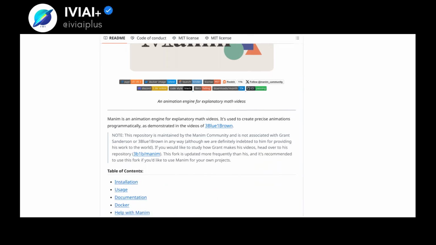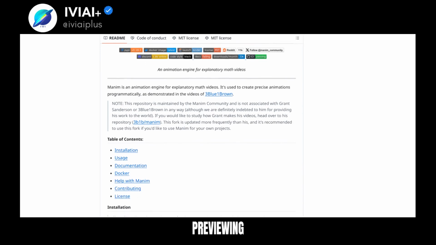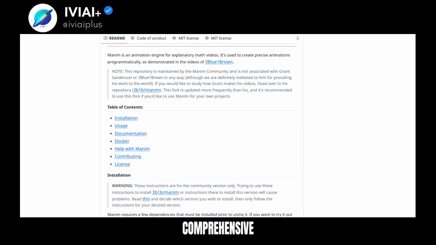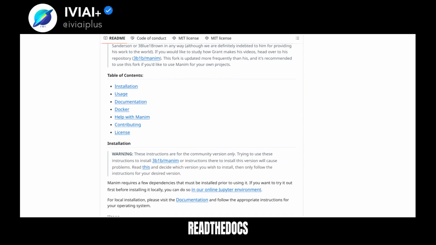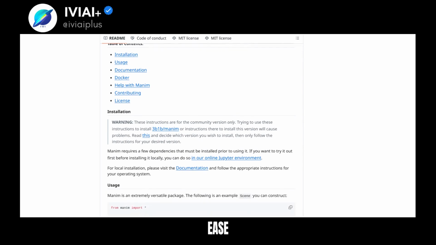Command line arguments enhance functionality with options for previewing and faster rendering. Comprehensive documentation is available on Read the Docs, and a Docker image is maintained for ease of use.